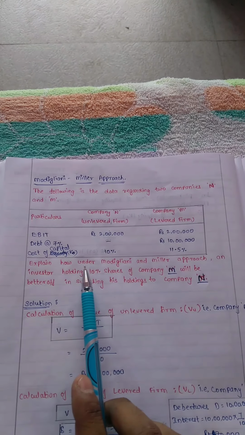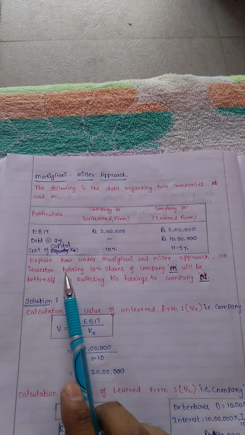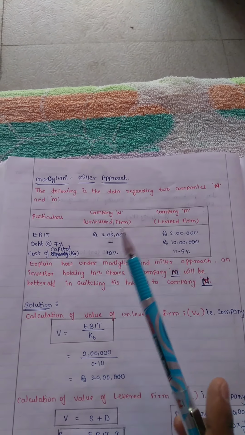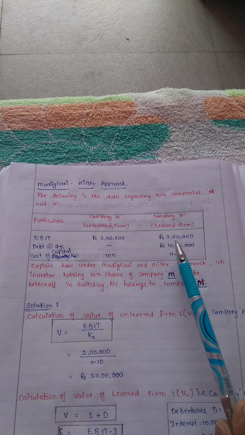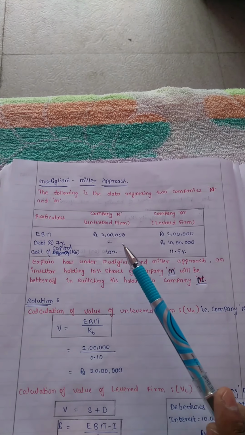Explain how under the Modigliani and Miller approach an investor holding 10% shares of company M will be better off in switching his holdings to company N. Here the two companies' information is given: one is an unlevered firm and another is a levered firm, with EBIT, debentures and cost of capital given.